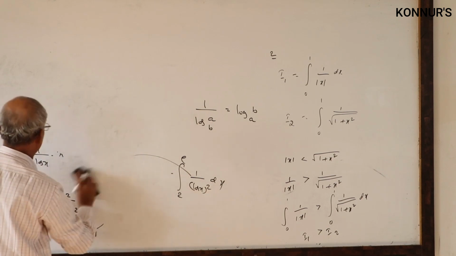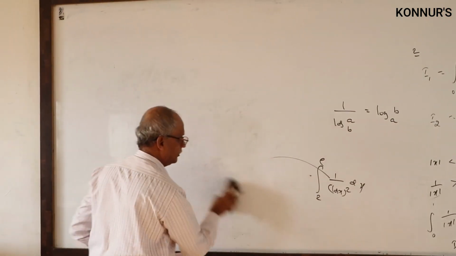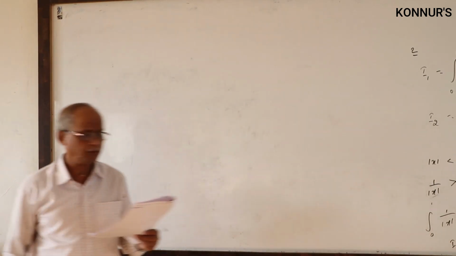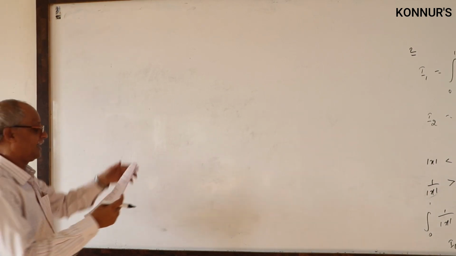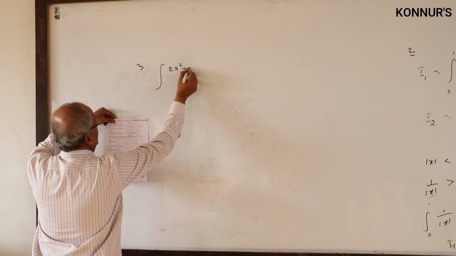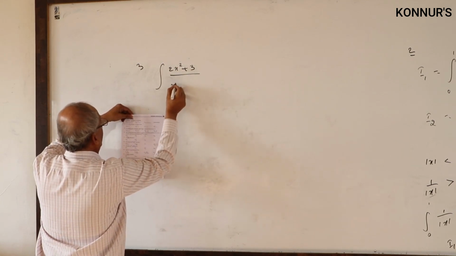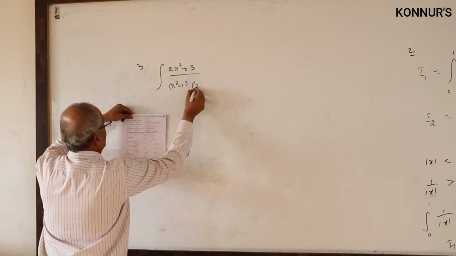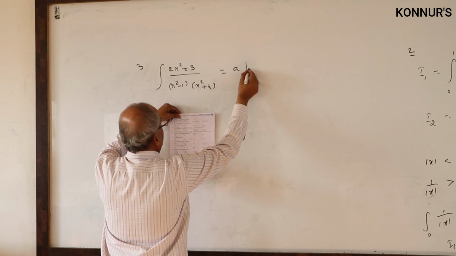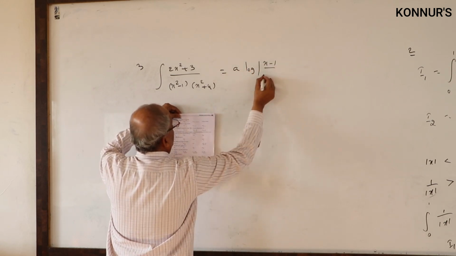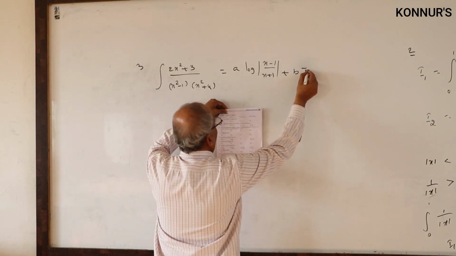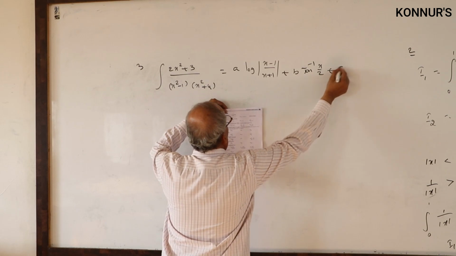Now the third problem is an indefinite integral, related to partial fractions. Integral of (2x square plus 3) by (x square minus 1)(x square plus 4). Here also the answer is given: a times log of (x minus 1) by (x plus 1) plus b tan inverse of x by 2 plus c.